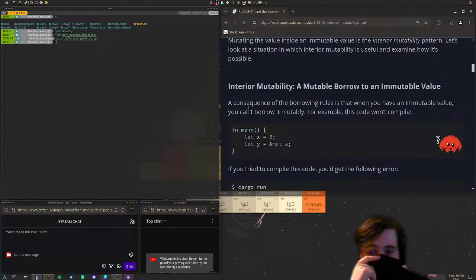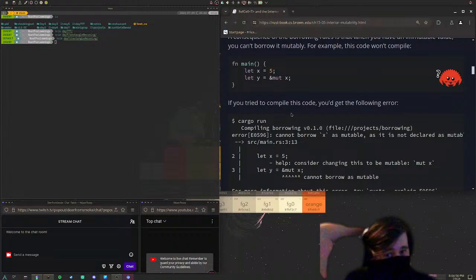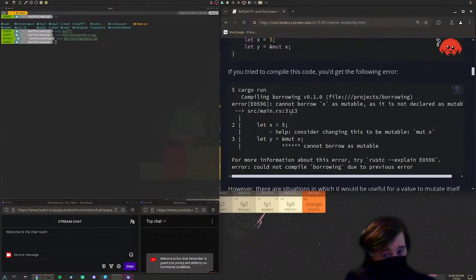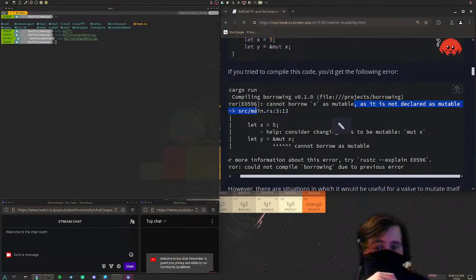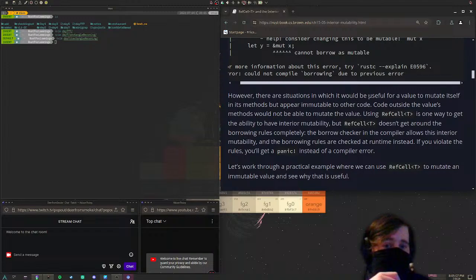A consequence of the borrowing rules is that when you have an immutable value, you can't borrow it mutably. For example, this code will not compile. So you have x, which is 5, and y, which is a mutable reference to x. Can't do that. If you try to compile this code, you get the following error: cannot borrow x as mutable, as it is not declared as mutable. Yep. However, there are situations in which it would be useful for a value to mutate itself.